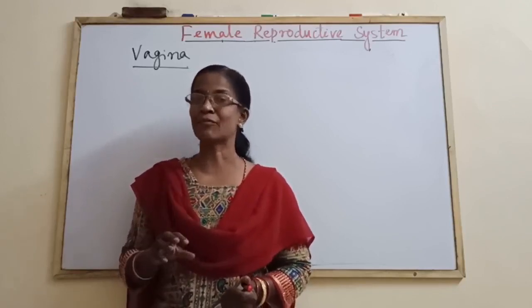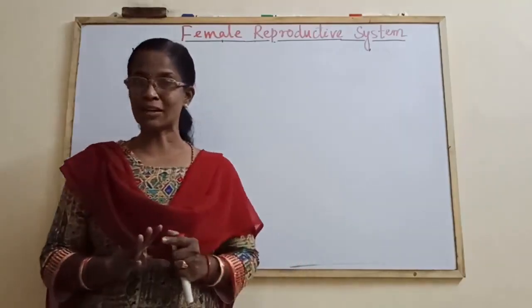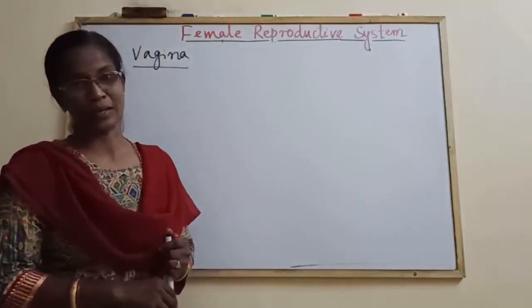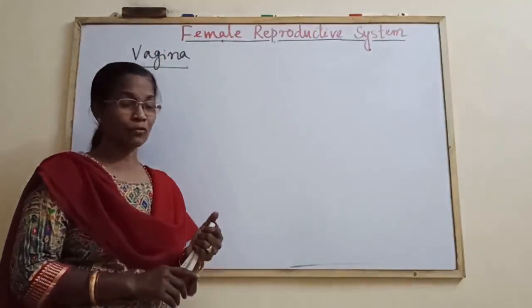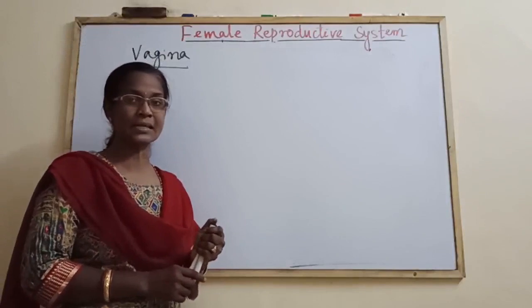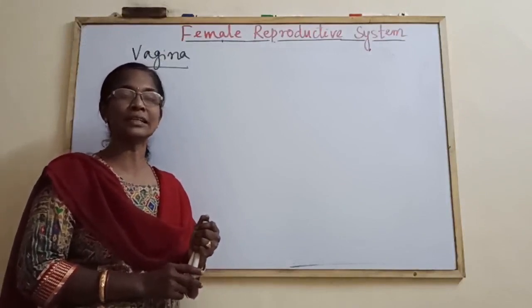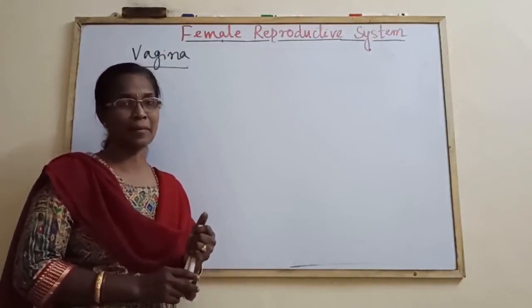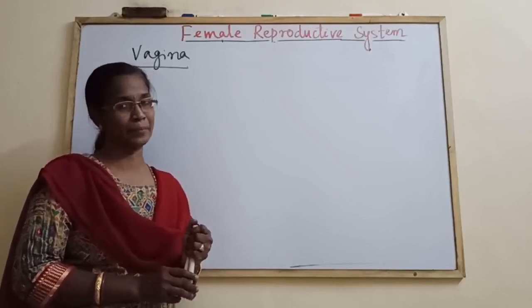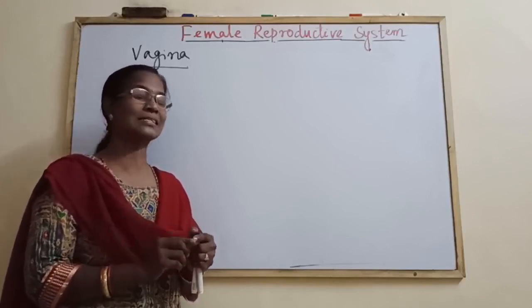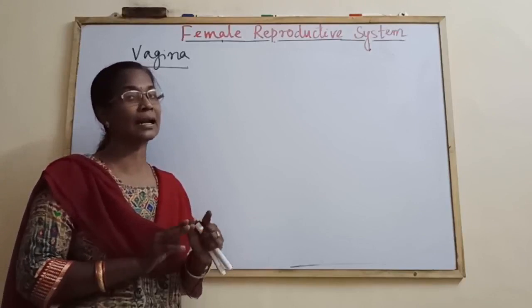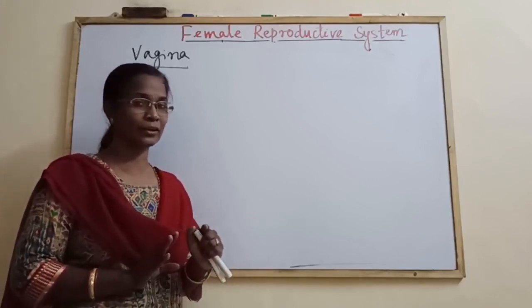The menstrual flow also occurs through the vagina. One more point: the vaginal opening in virgin girls has a membrane, known as the hymen. These important points are to be underlined while writing. Don't forget to do that.